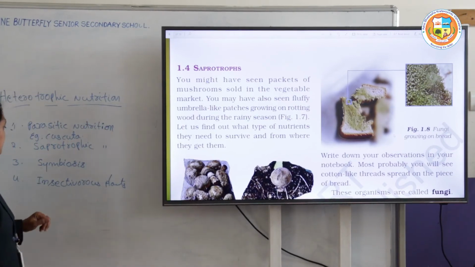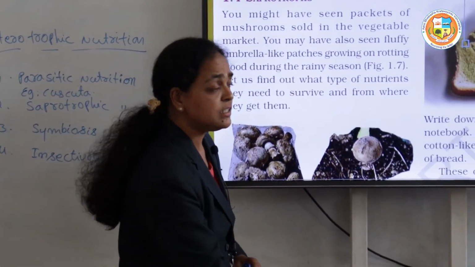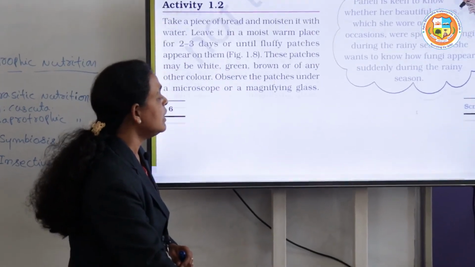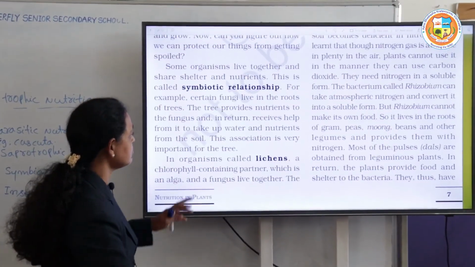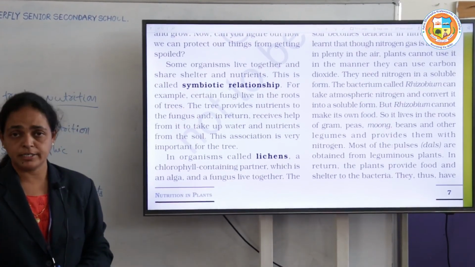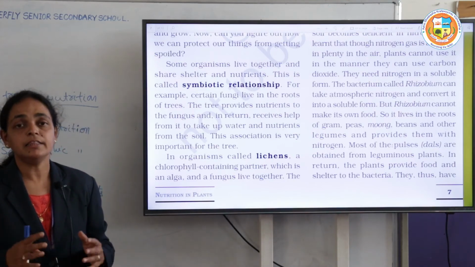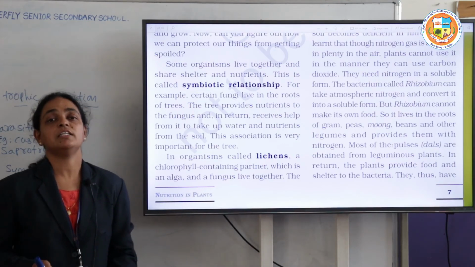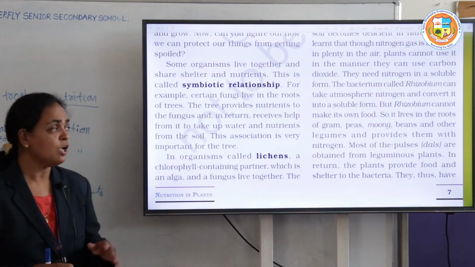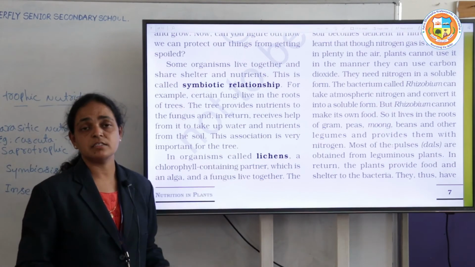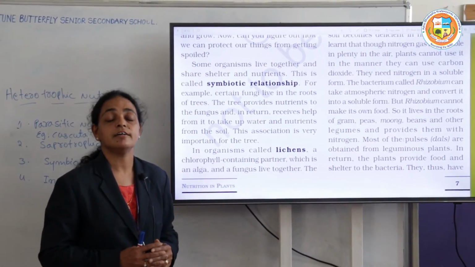Come to the next one, symbiosis. What is symbiosis? In symbiosis, two types of organisms depend on one another, obtaining food or otherwise helping each other, and they live together. This we call a symbiotic relationship.